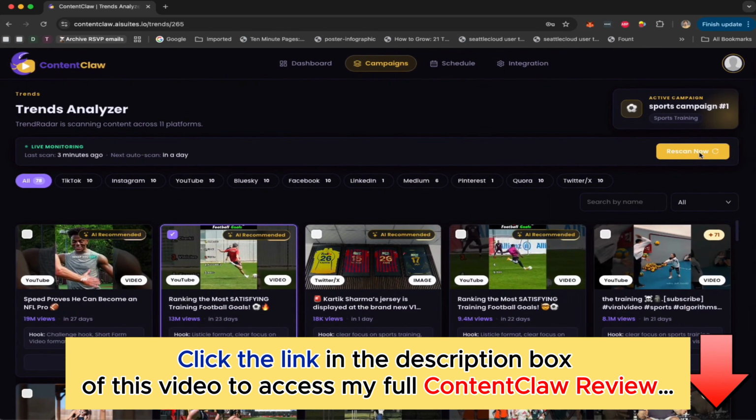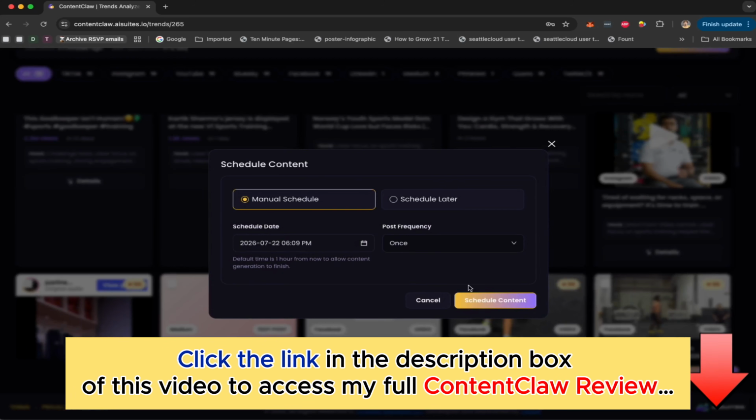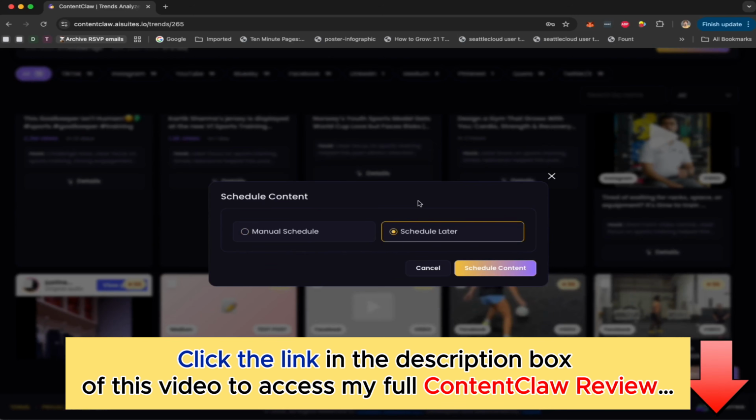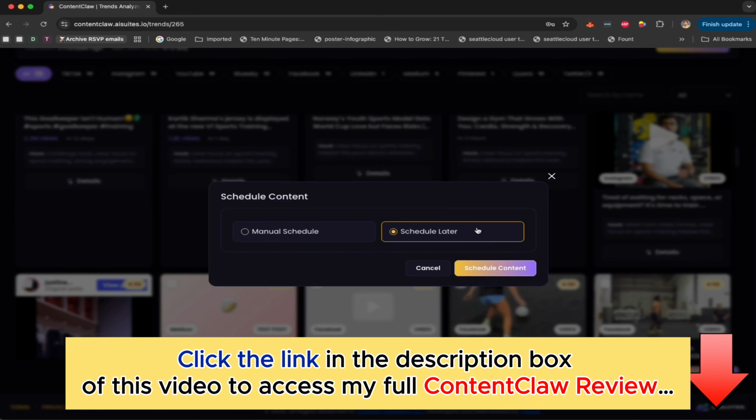Now, if you want, you can rescan it, of course, by clicking here. But once you've selected, let's scroll down and click on generate content. Now, let's go for schedule later. If you want to do a manual schedule, you can select the date and time, and it will create the content and schedule it. But I want to show you schedule later, so I can show you a little bit more of the steps if you want to do it more manually and have more control over it.